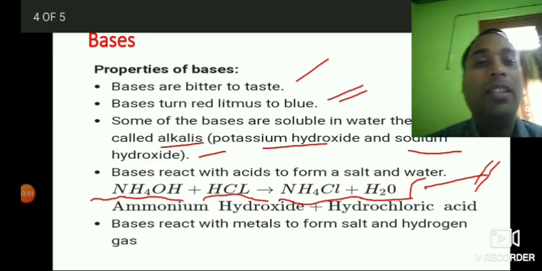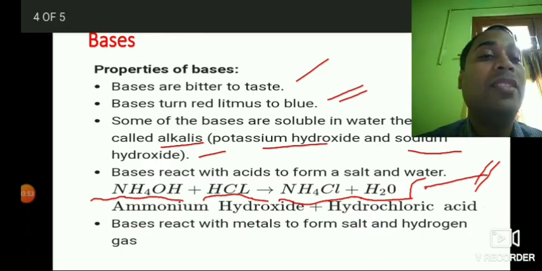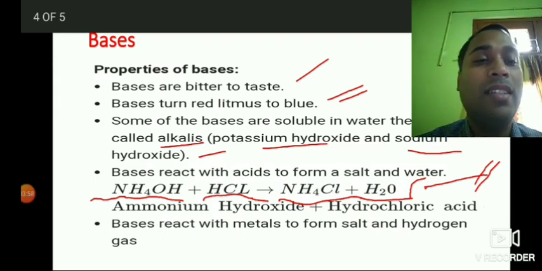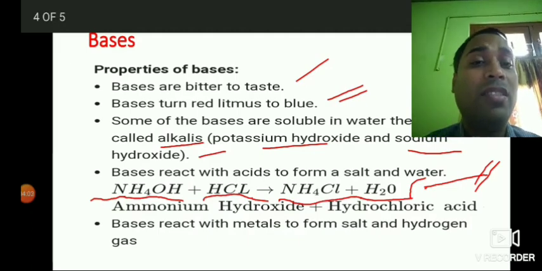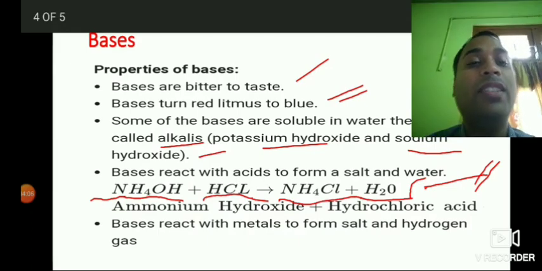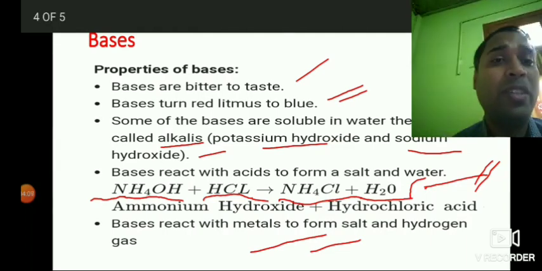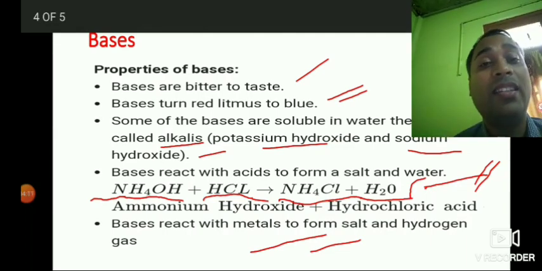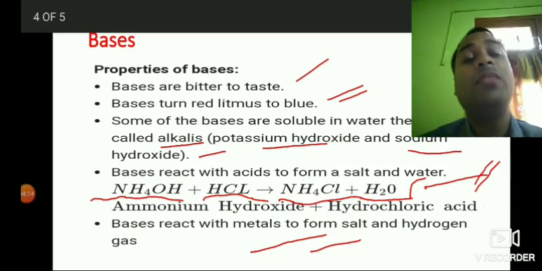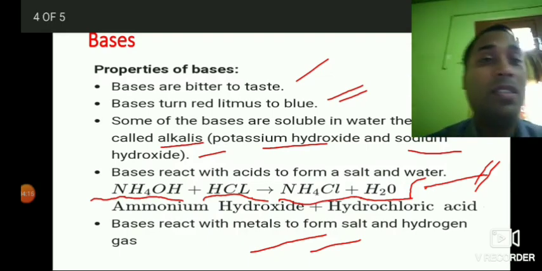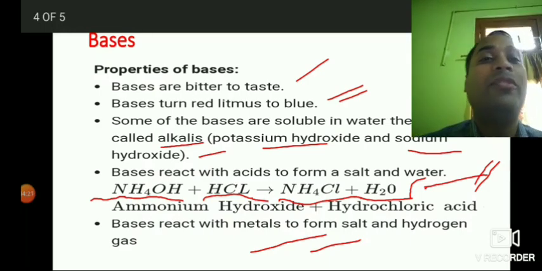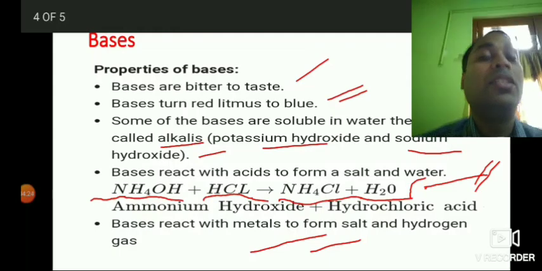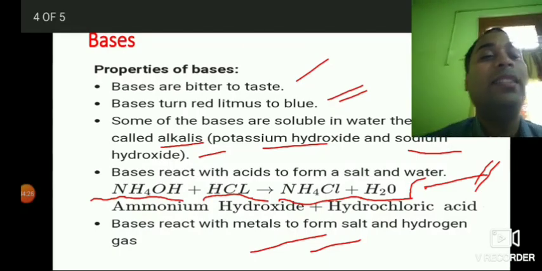Then bases react with metals to form salt and hydrogen gas. So it's similar to the reaction of acids. Bases also can react with metals to form salt and hydrogen gas. So there are a few properties which are similar to acids, and at the same time there are a few properties which are different from acids. Those points of difference we can note down and write in a tabular form together. So these are some of the properties of acids and bases.